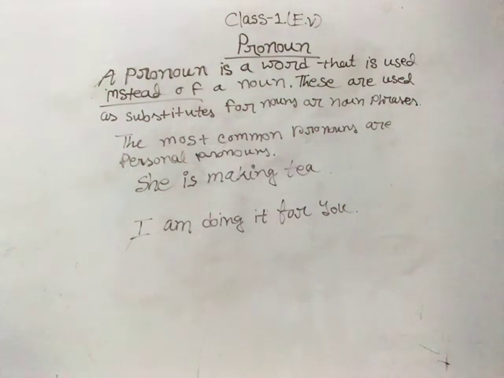So here "she" is a subject. She is functioning here as a subject, but along with that, we all know that "she" is basically used in the place of a girl. As we all know, we use the pronoun "she" for girls, for women, or for females. So here, "she" is placed at the very beginning and "she" is a pronoun. That means the pronoun "she" is working as the subject. So let us underline the subject in this sentence. She is making tea.